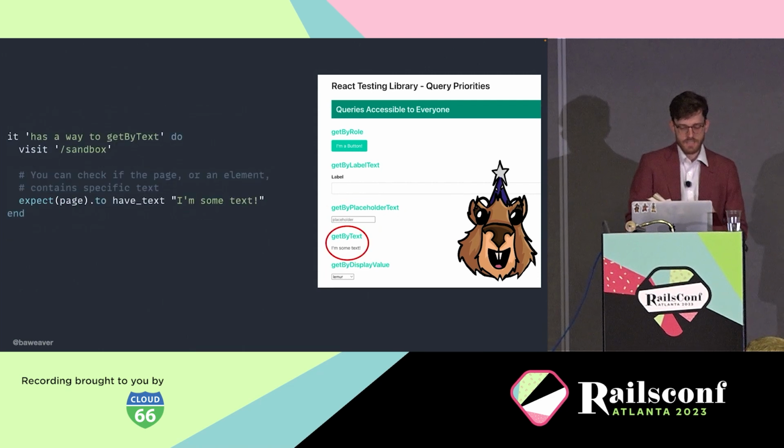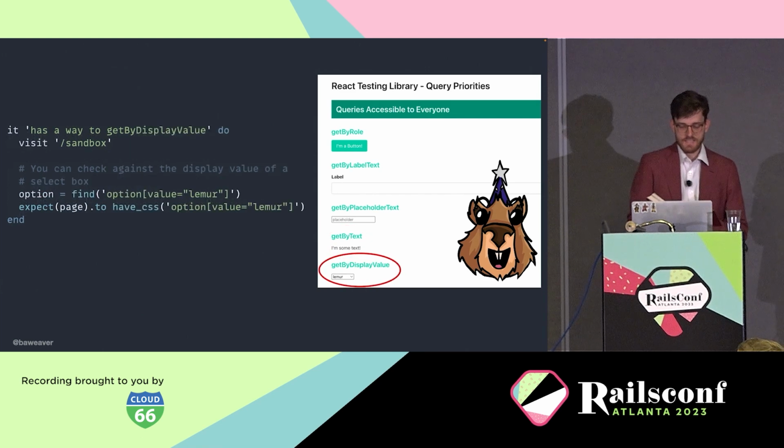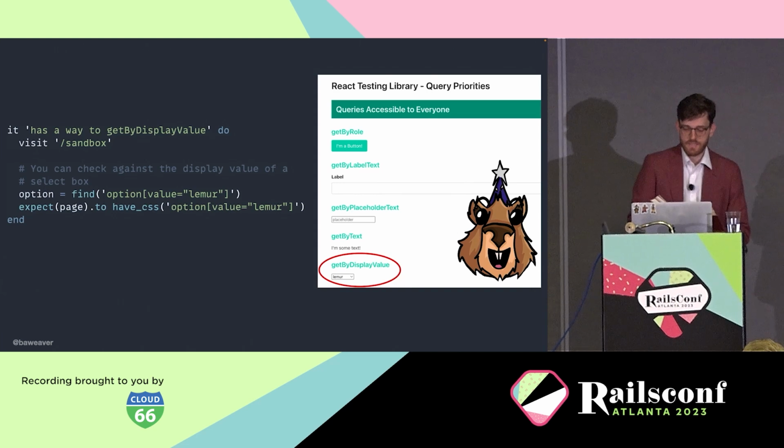After that is one many may have seen, which is finding text on a page. You can also scope this to specific elements to dial things in, as we saw with the main example earlier. And last are queries that are accessible, for trying to get the display value, like let's say a select box. If you want to know what the value happens to be or you want to test that, you can also find an option based on its value.